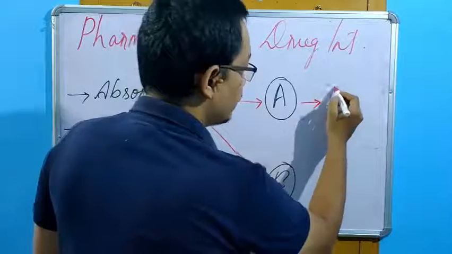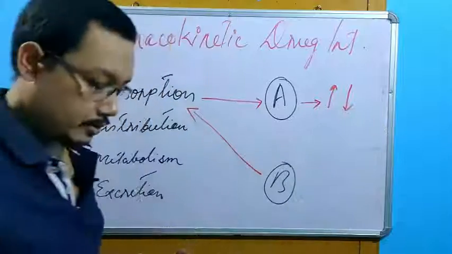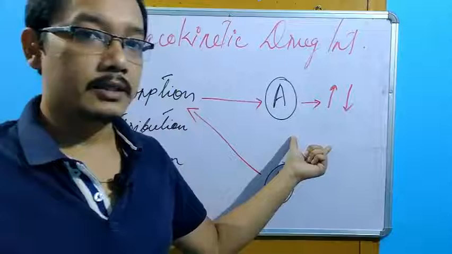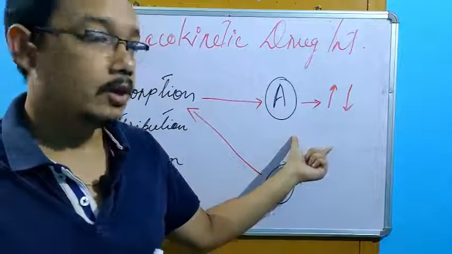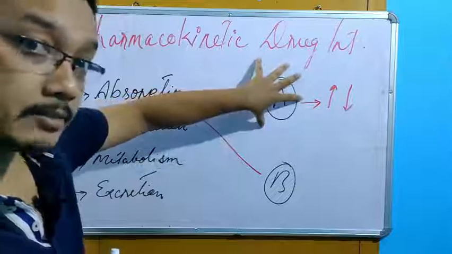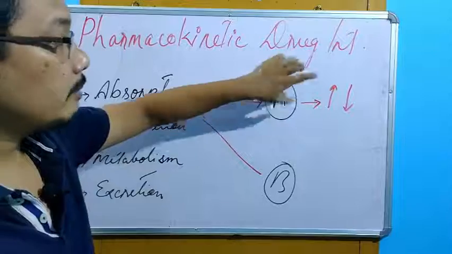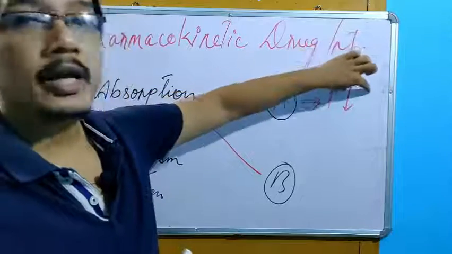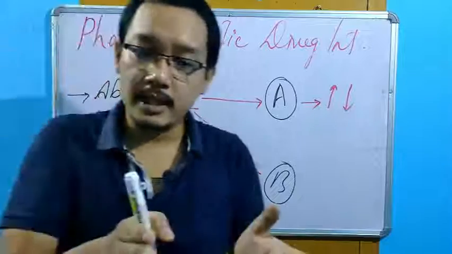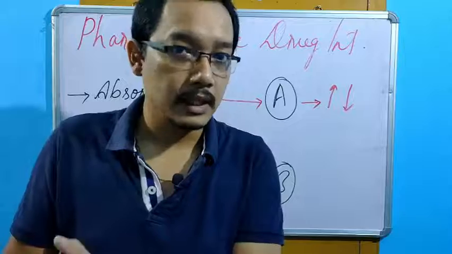Absorption may be increased or absorption may be decreased, right? So already we have studied the effect of drug-drug interaction is always quantitative. So here, because of B, the absorption of drug A can be increased or can be decreased. If there is an increase in the absorption, definitely there is certain changes in the effect, right?